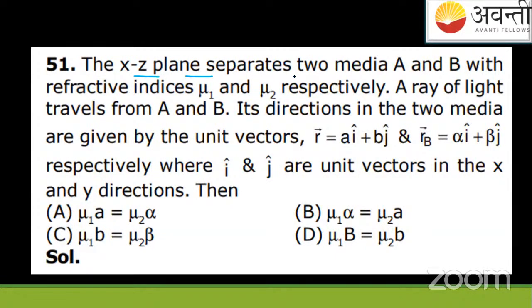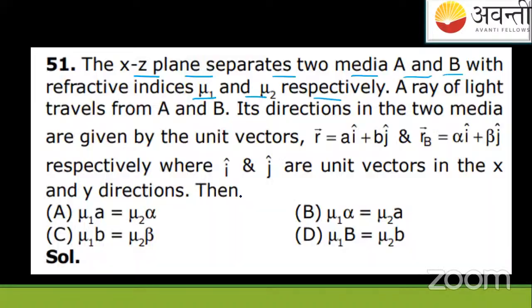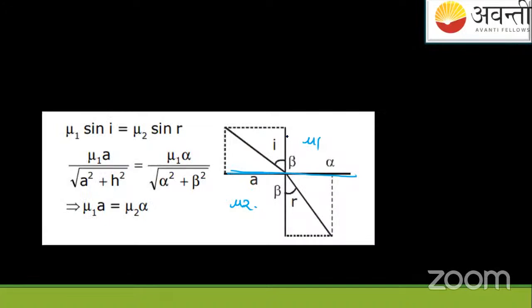इस question में क्या कह रहा है? What it says? The XZ plane separates two mediums A and B with refractive index mu1, mu2 respectively. देखो ये picture. देखो ये XZ plane है. Two mediums are separated, mu1 and mu2. A ray of light travels from A to B. Its directions in the two mediums are alpha and beta. So it's like this, students. So side by side, A इतना है, B vector ये है, ठीक है? And इसमें alpha vector is this, and beta vector is this. This is beta distance.